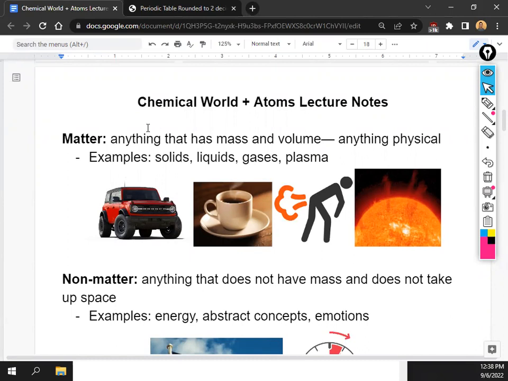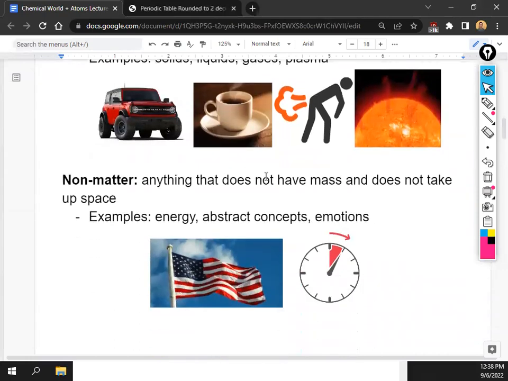But you learned last time in the article that matter is anything that has mass or volume. So just basically think of solid, liquid, gases. If it's a solid, liquid, or gas, it's matter. That's mostly what we're going to be talking about in this class. That's different from non-matter, which is something that doesn't have mass, like energy, abstract concepts, emotions, things like that.